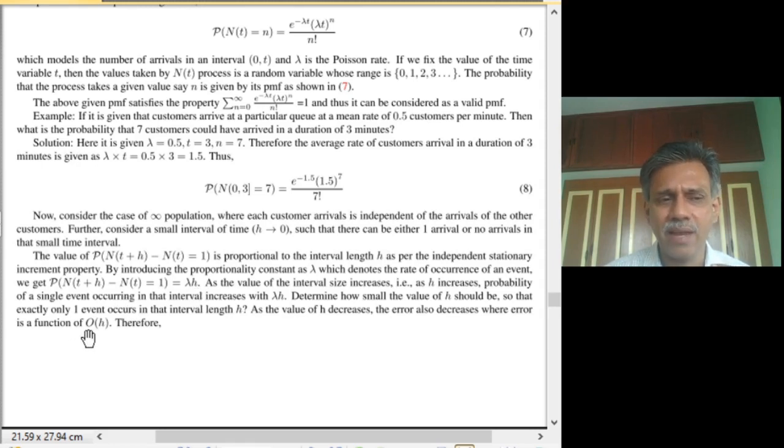So we will say that there is an error involved in writing this equation, and that error increases with h. We denote it formally as O of h. So O of h is a function that is of order h, in the sense that the function decreases faster than h, that is, as h tends to 0, the function tends to 0 faster than h.